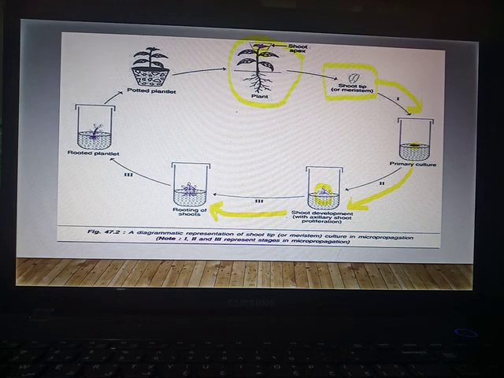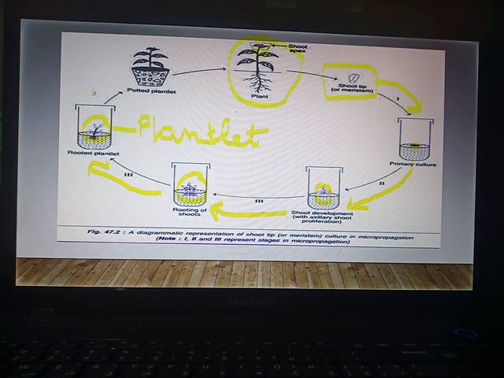In the next stage, primary roots develop, and in the next stage, plantlets form. Plantlets are used to develop a new plant like this plant.